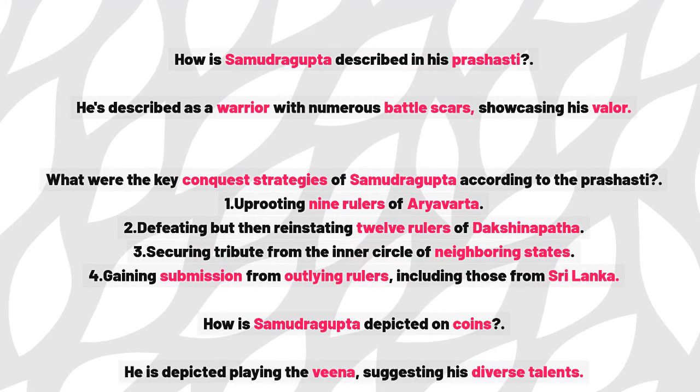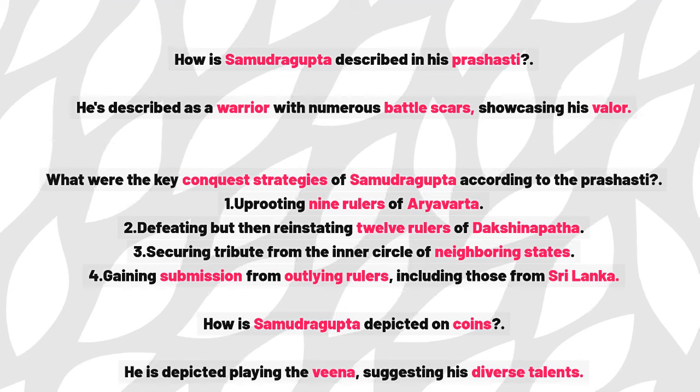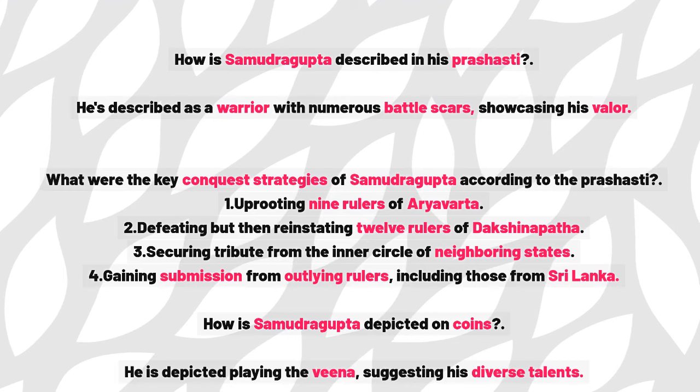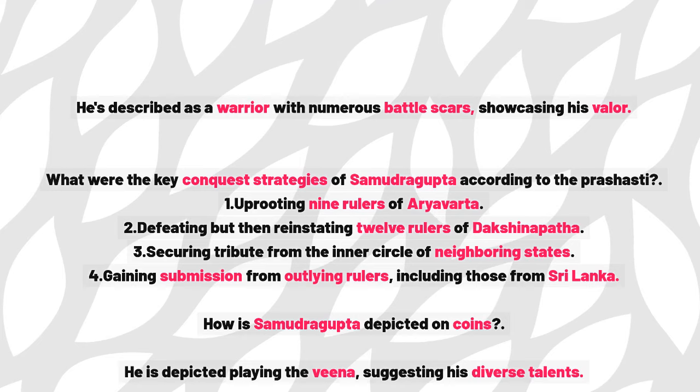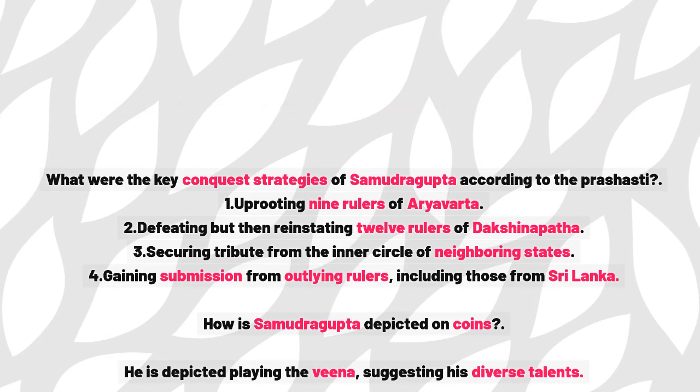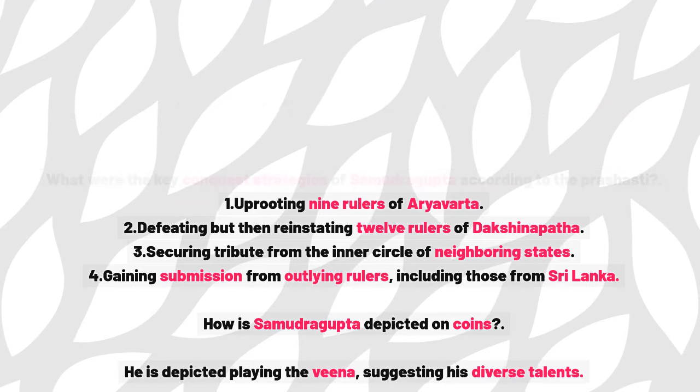What were the key conquest strategies of Samudragupta according to the prashasti? Point 1. Uprooting 9 rulers of Ayavarta. Point 2. Defeating but then reinstating 12 rulers of Dakshinapatha. Point 3. Securing tribute from the inner circle of neighboring states. Point 4. Gaining submission from outlying rulers, including those from Sri Lanka.